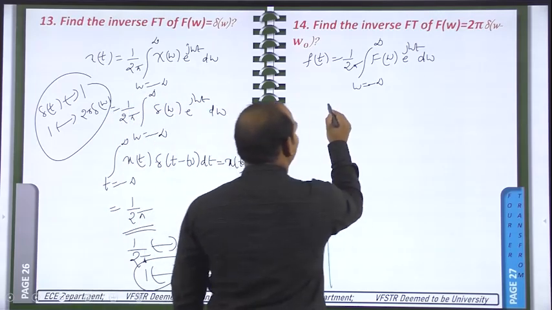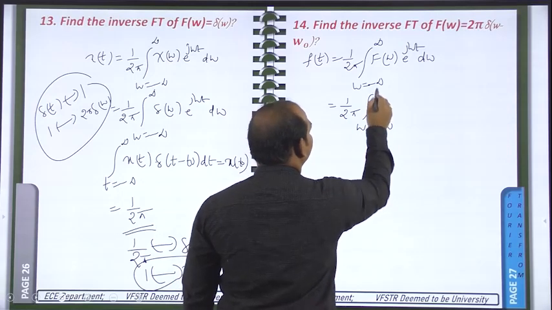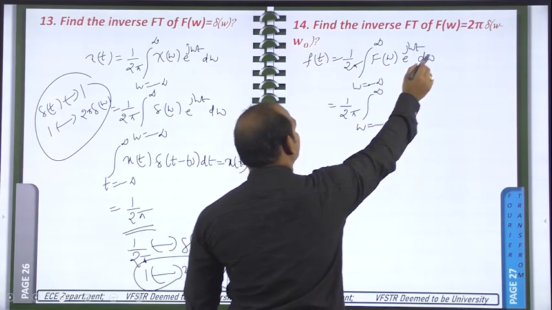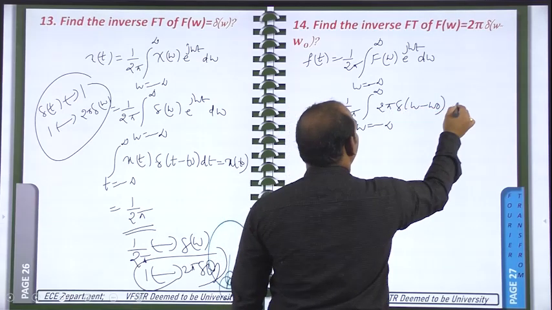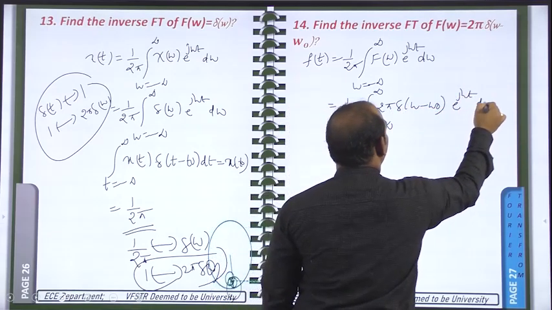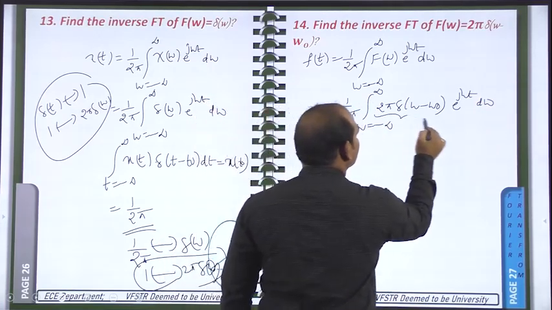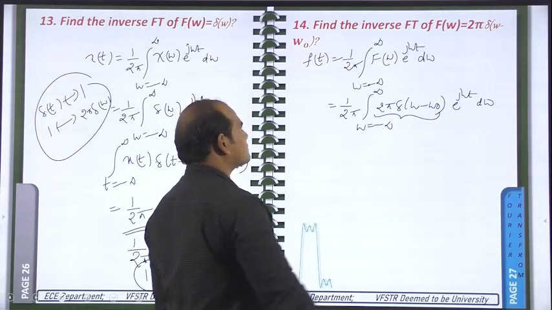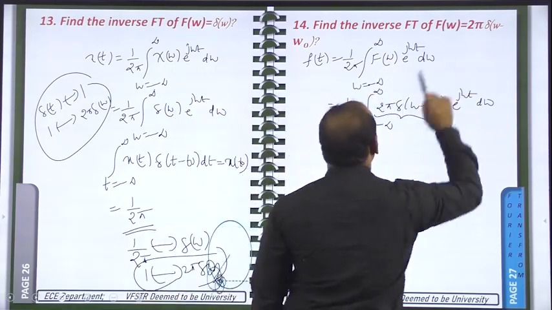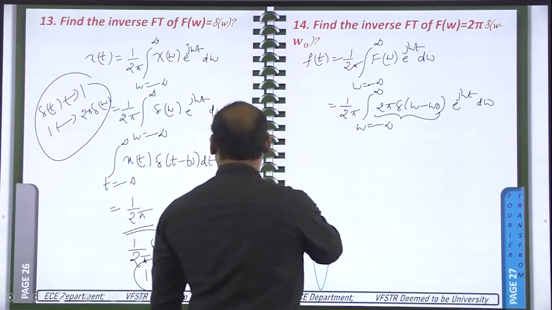So it is equal to 1 by 2 pi integral, omega changing from minus infinity to plus infinity. What is F of omega? 2 pi into del of omega minus omega naught, e power j omega t d omega. So this is the place for the frequency domain signal for which we are calculating the inverse Fourier transform. In place of F of omega I have written 2 pi into del of omega minus omega naught. So again the same formula we need to apply.